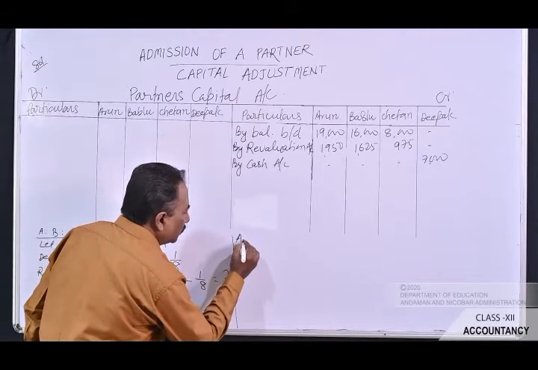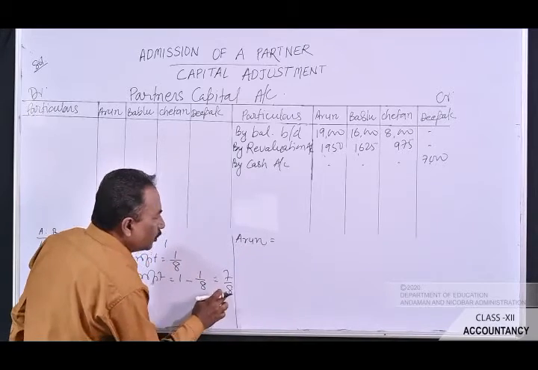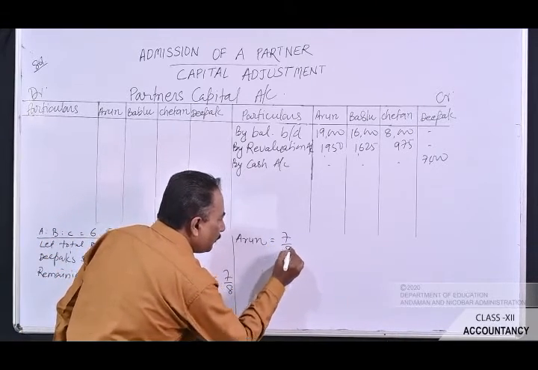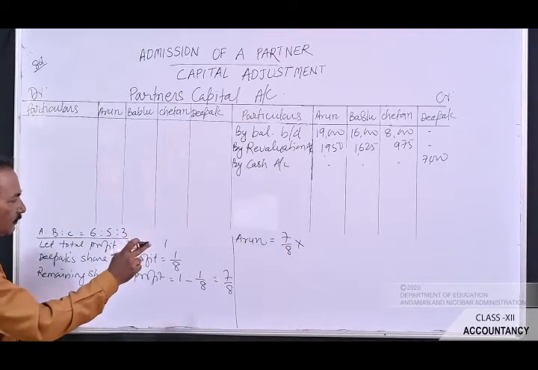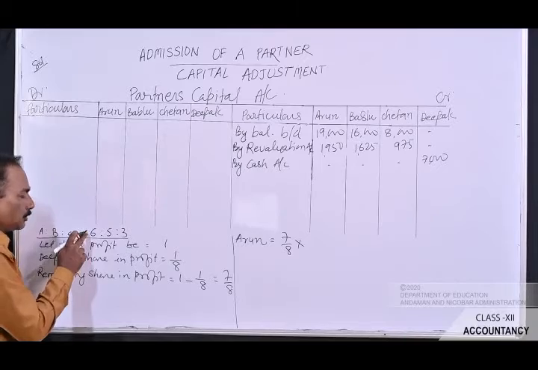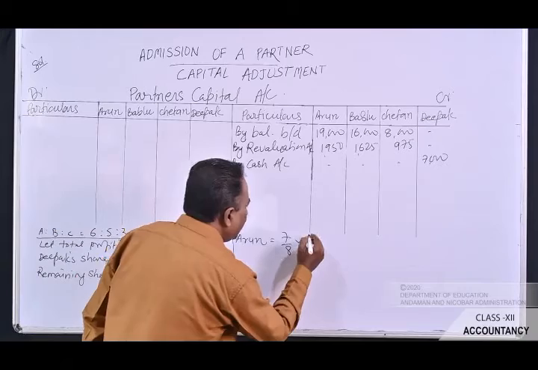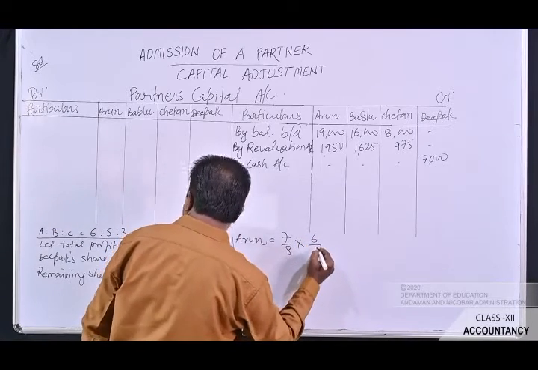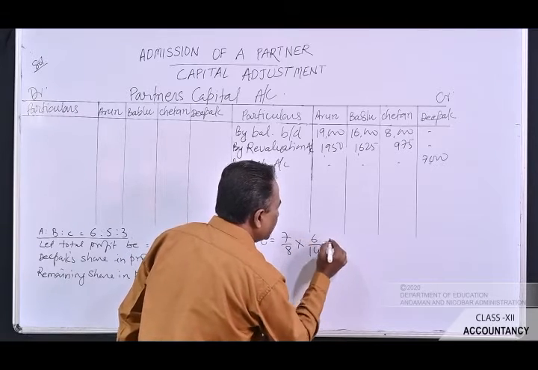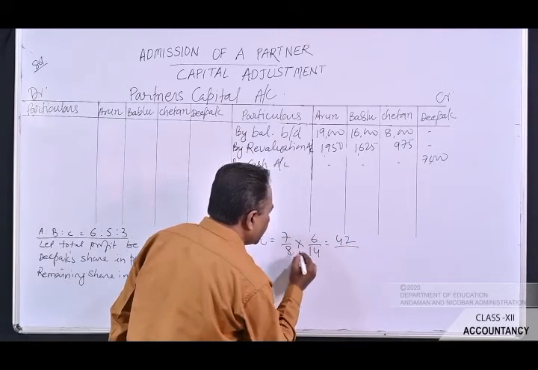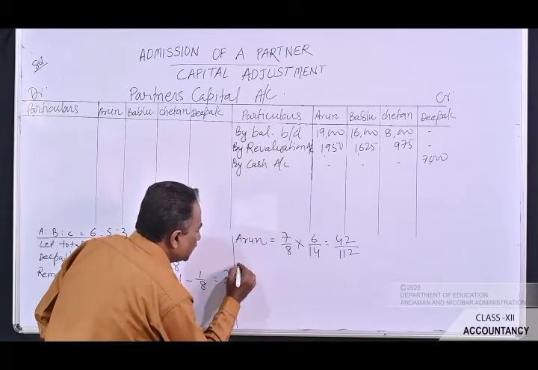Now let's calculate the new profit sharing ratio of all the 4 partners. First, of Arun. Arun will get out of the remaining. What is the remaining share in the profit? It is 7/8. How he will get? He will get on the basis of the old profit sharing ratio. So what is the old profit sharing ratio? It is 6:5:3. Arun's share in the profit was 6/14. Now let's multiply these two figures. It will be 7 6s are 42 by 112. Next is of Bablu.